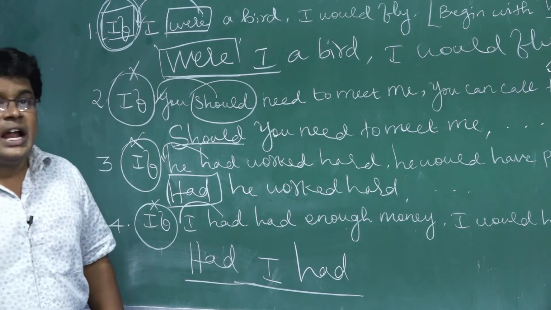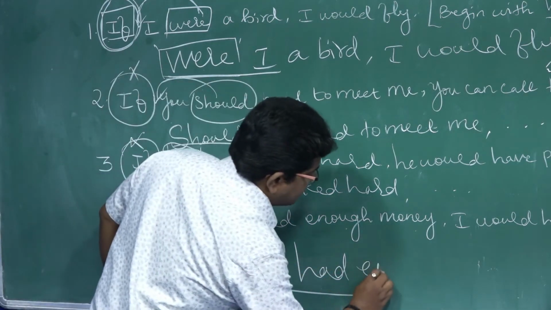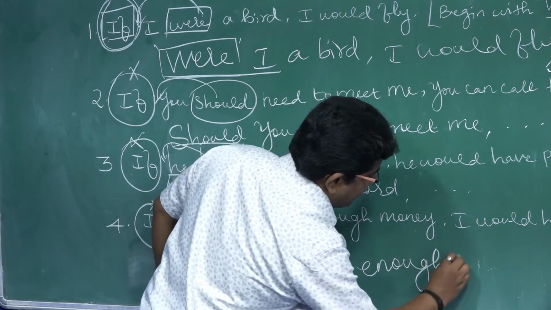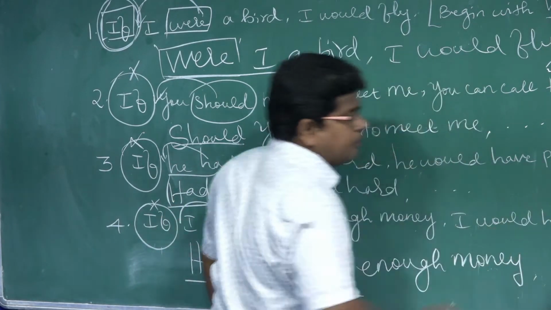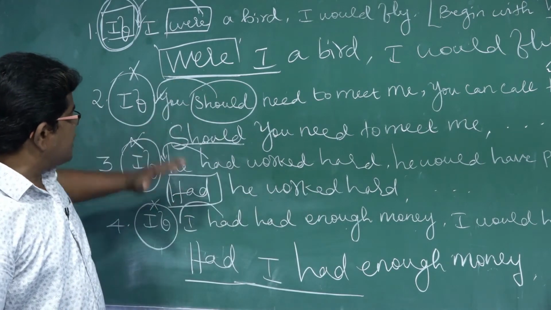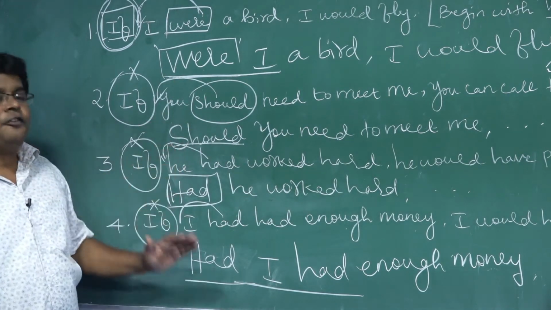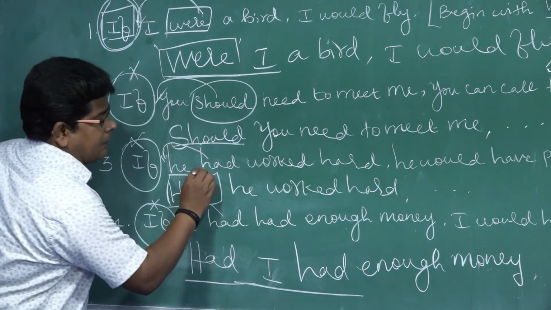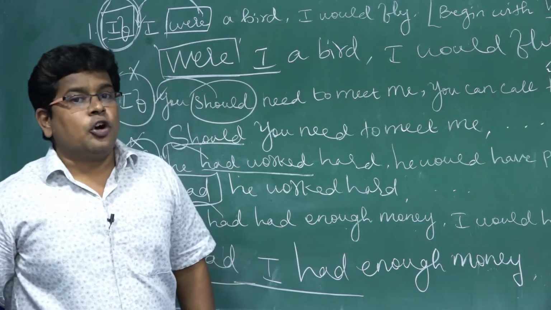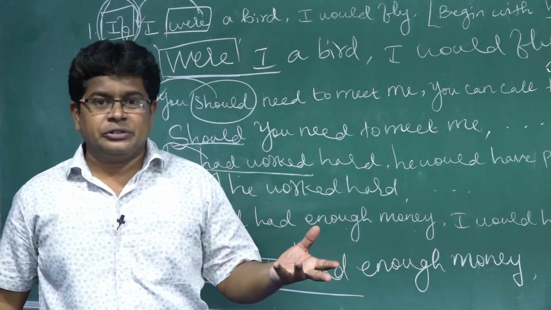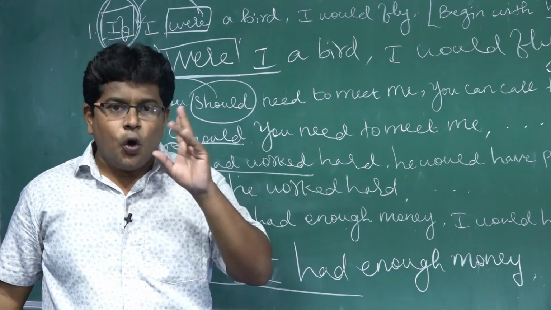What do we have to use? Double had model. Had I had enough money, I would have helped you. You should know the difference between the third and fourth type. In the third type, what have they given? Had plus V3. Already I told that without knowing the rules, you cannot understand the grammar.